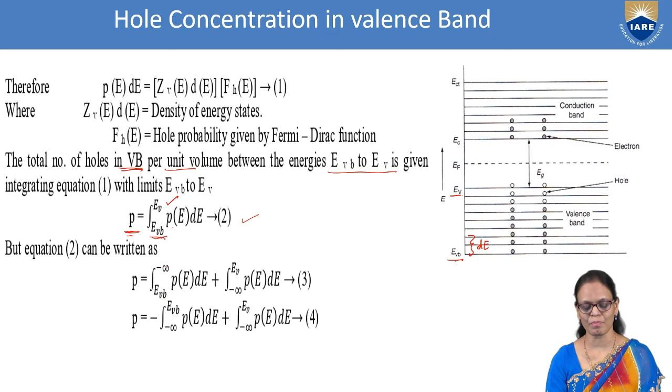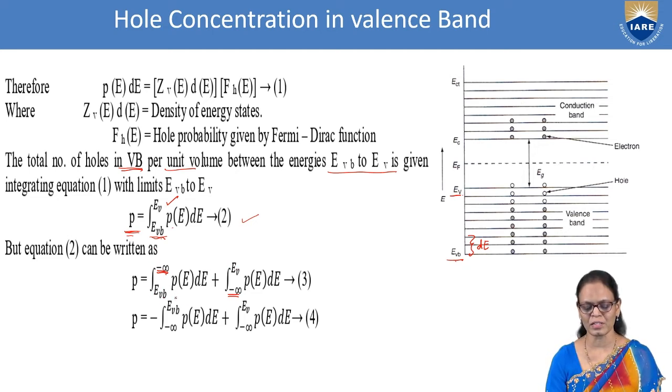Now we are going to slightly modify these limits: integral EVB to minus infinity P of E dE plus integral minus infinity to EV. What I have done is I have just split them. Because they are continuous, I can write it as EVB to minus infinity and from minus infinity to EV. The same integral, I have split it into two regions, so it becomes the same, EVB to EV.